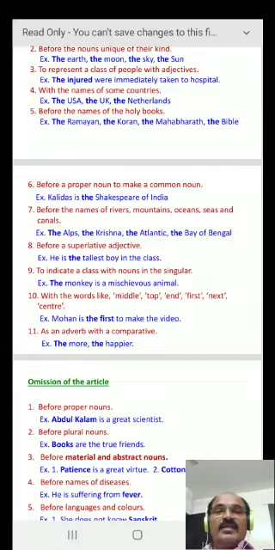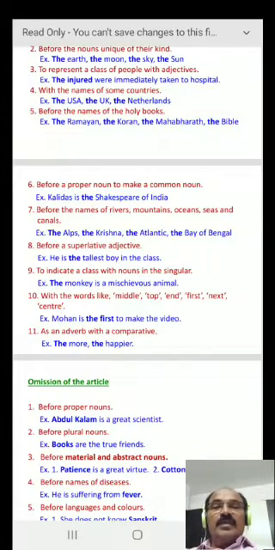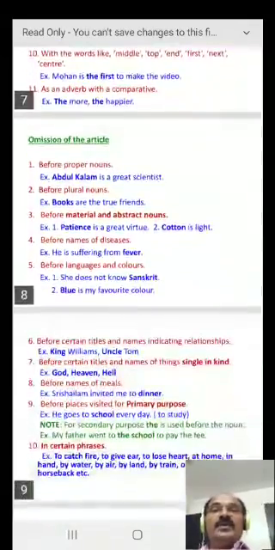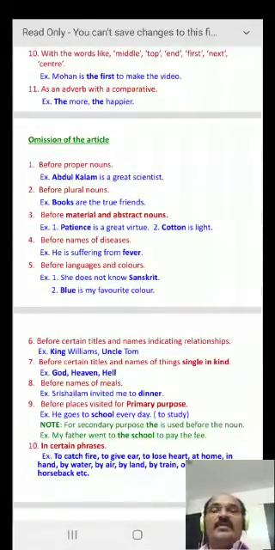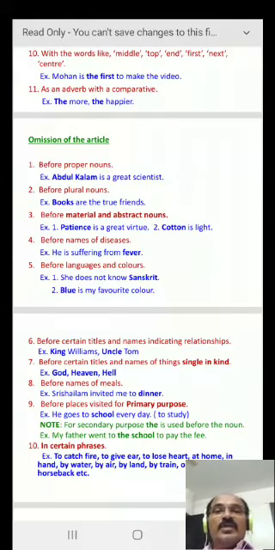11. As an adverb with a comparative. For example, the more, the happier. Here more is a comparative. Placing the before it, we are making it into an adverb. So till now we discussed the different uses of indefinite article and definite article. Now let us discuss omission of the article.